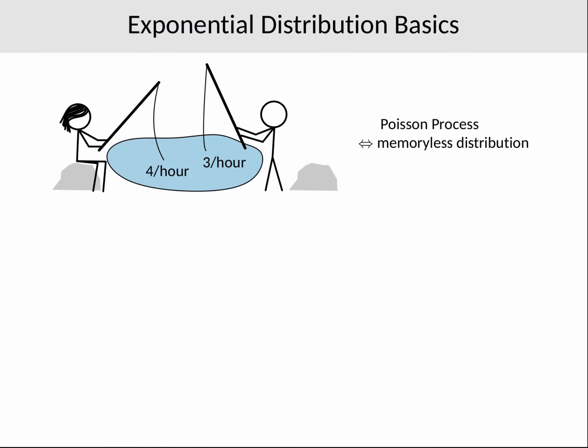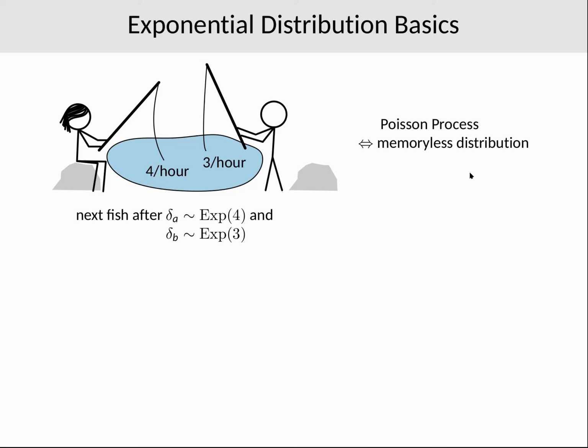Let me recall some fundamentals you've probably seen before. Let's say Alice and Bob have gone fishing, and Alice is a bit better at it, so she catches fish with a rate of 4 per hour, while Bob catches fish with a rate of 3 per hour. It's still random though, so formally this is described by Poisson processes with parameters 4 and 3. In particular, what has happened in the past does not affect what's happening in the future.